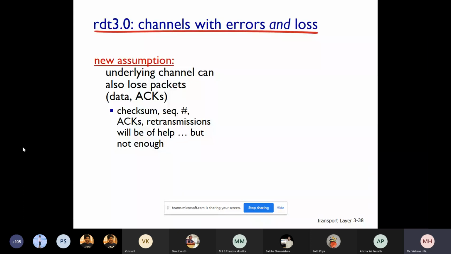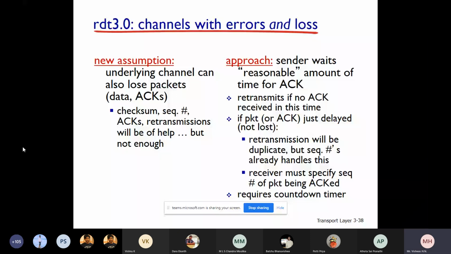Is the slide visible, students, to you? Yes, sir. Okay. RDT 3.0. Can you see RDT 3.0 channels with errors and loss? That slide?